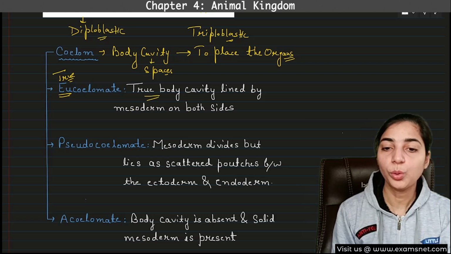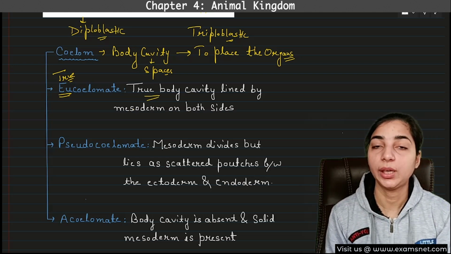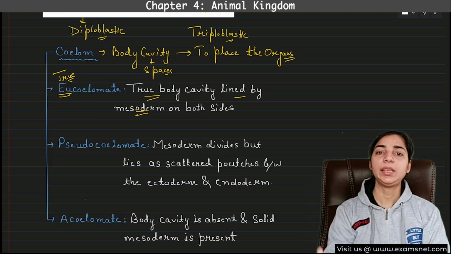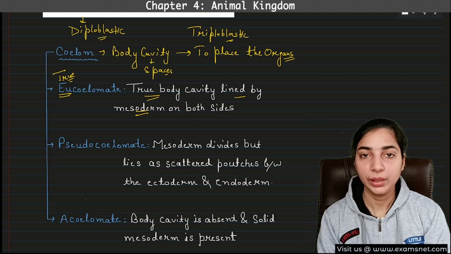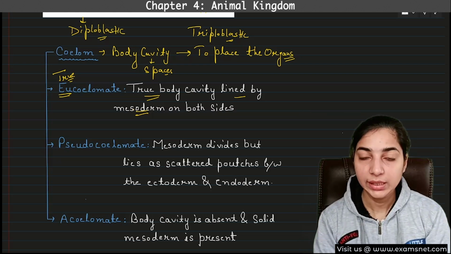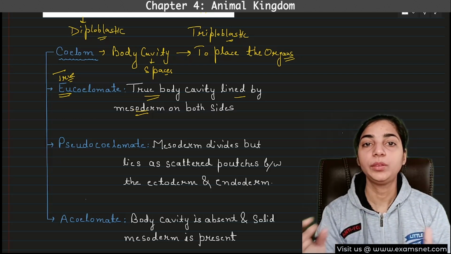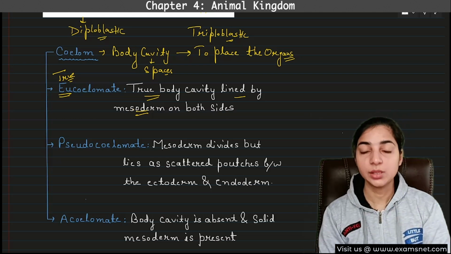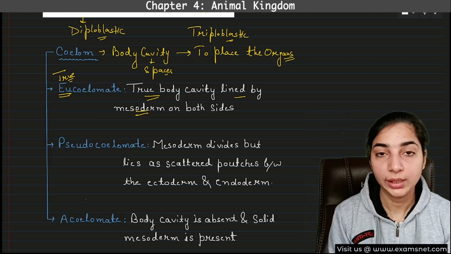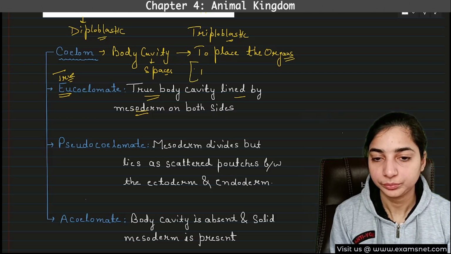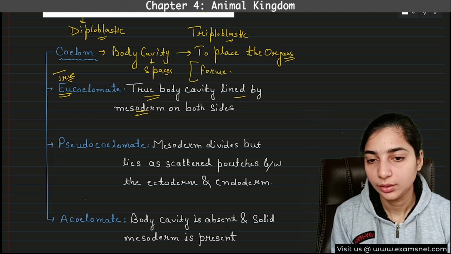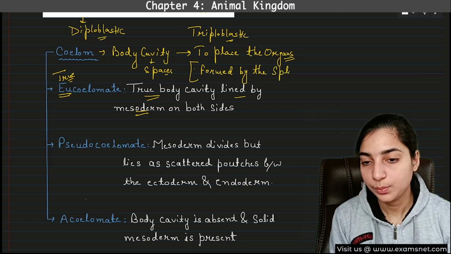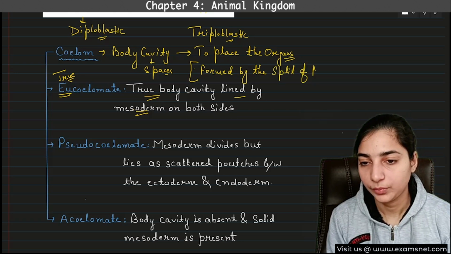Here the true body cavity will be present, and this body cavity will be lined by the mesoderm on both sides. So why is it lined by mesoderm on both sides? Because this body cavity is formed by the split of the mesoderm. You must ask this question: how is this body cavity formed? It is formed by the split of the mesoderm.